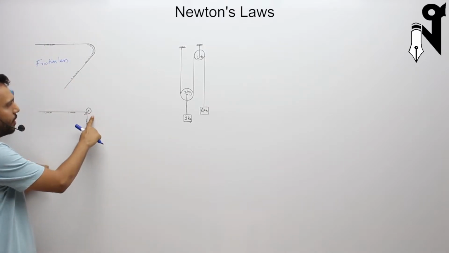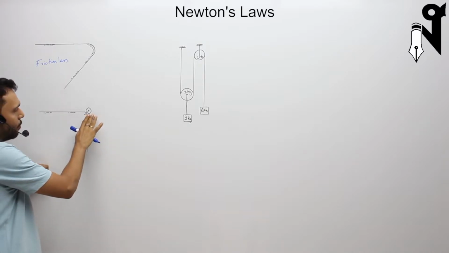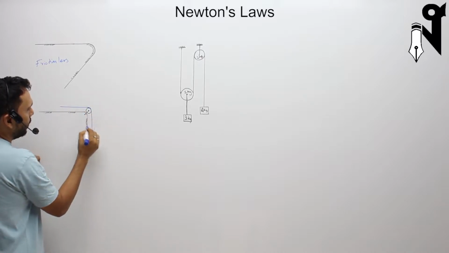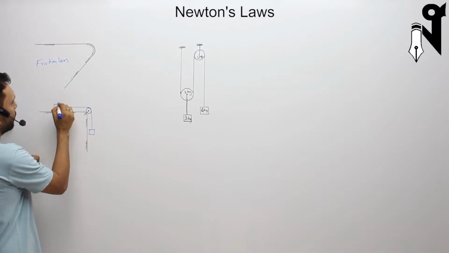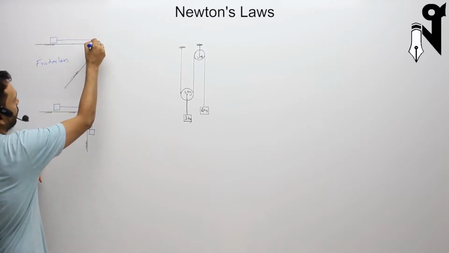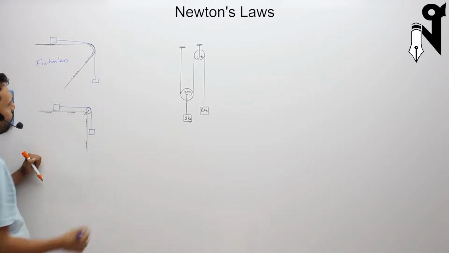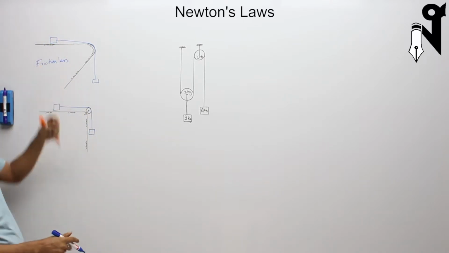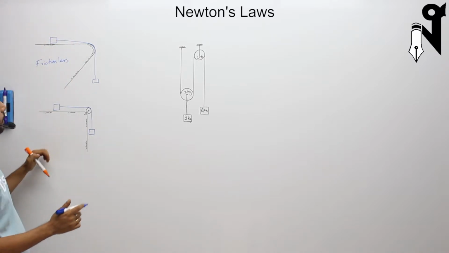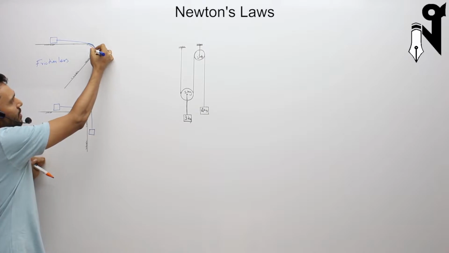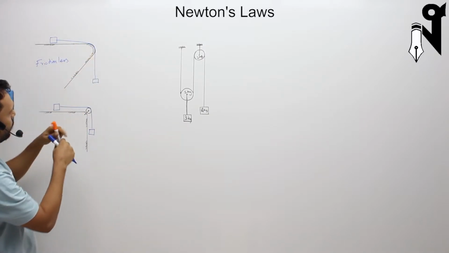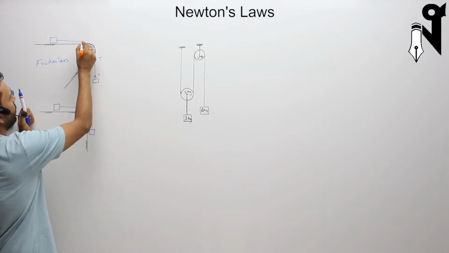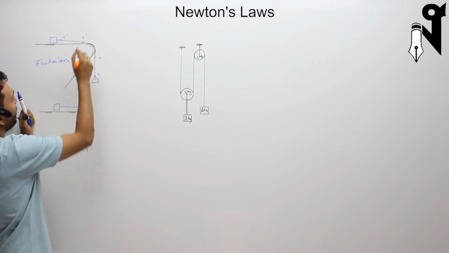Now, suppose the pulley is frictionless, and it's a fixed pulley, then whether it is having a mass or not is not going to matter. In fact, I've drawn two situations. There is hardly any difference between the two situations apart from the small angle over there. So if you ignore the angle and it is almost a flat string, and the surface is frictionless, then the tension this side of the string and the tension that side of the string is going to be same.